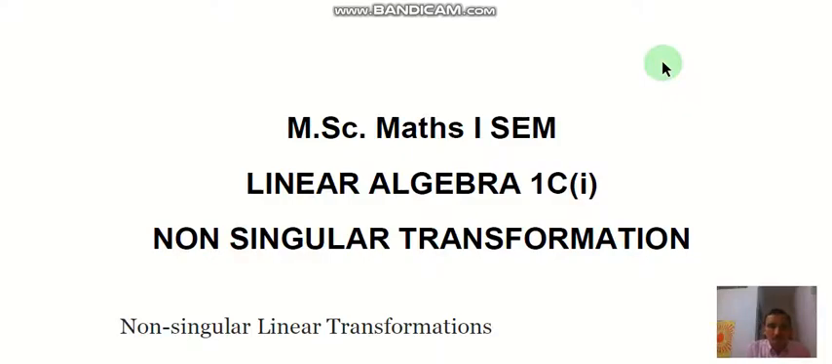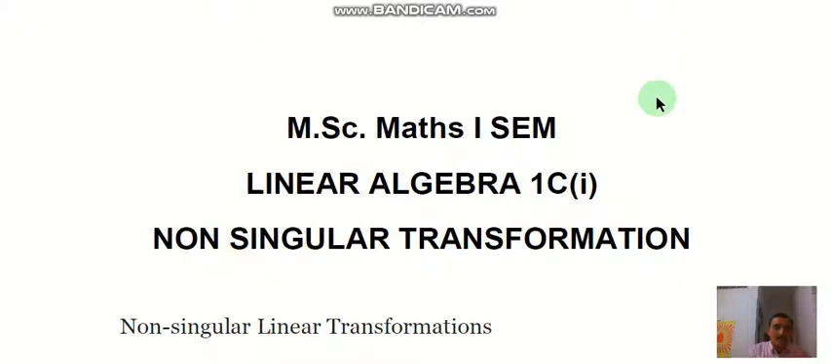Namaskar. Today's topic is non-singular linear transformation. This topic comes under the syllabus of MSc Maths first semester, in the first paper Linear Algebra 1C1. So our today's topic is non-singular linear transformation. For this, students should know very well about linear transformation, vector space, etc.